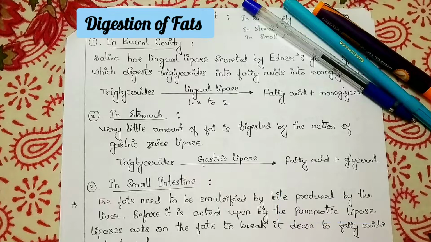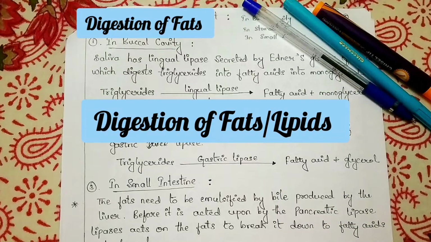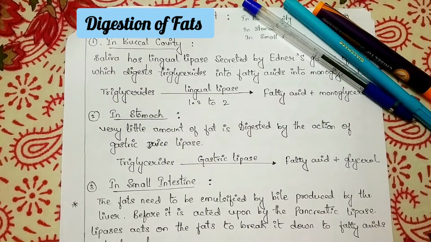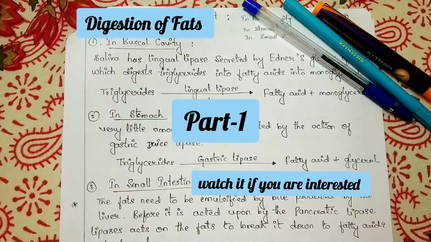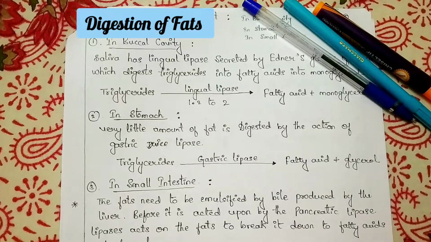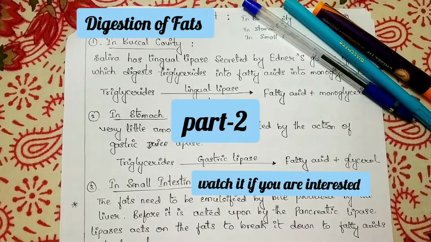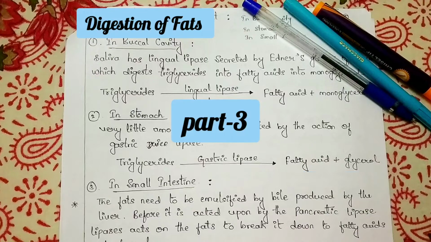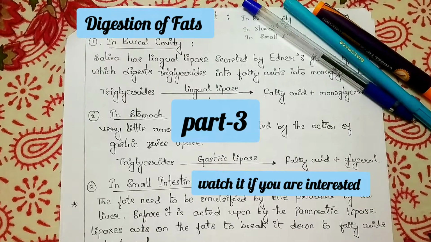This video is on digestion of fats, and I have done three more videos. The first video, part 1, is the introductory part, where we study the definition of digestion, types of digestion, parts of the system, and then balanced diet. In the part 2 video we studied the digestion of carbohydrates, and in the part 3 video we discussed the digestion of proteins. This is the part 4 video, that is digestion of fats.